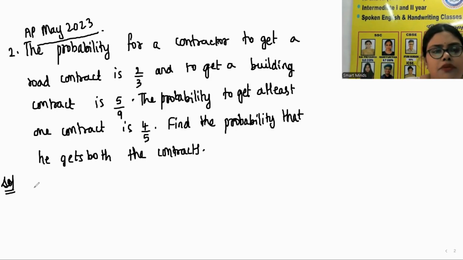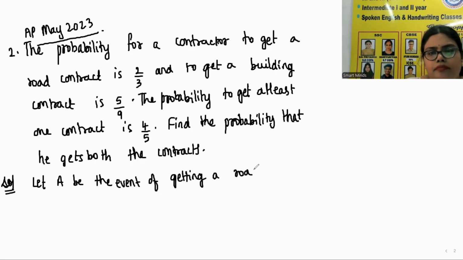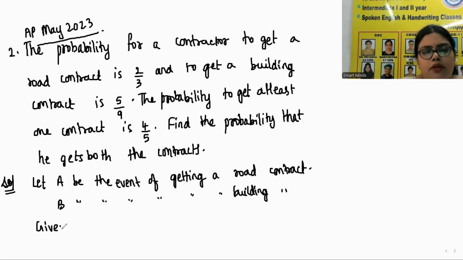So here how do we proceed is, let us say A be the event of getting a road contract, B be the event of getting a building contract. Now, what is given to us? Probability for a contractor to get a road contract is 2 by 3.